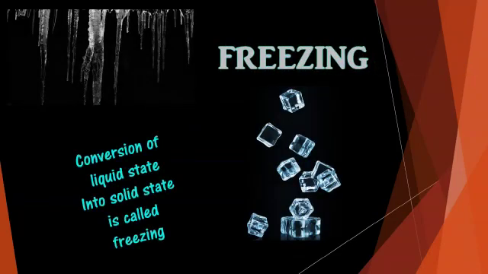Next is freezing. Conversion of liquid state into solid state is called freezing. The water kept in a fridge or an icebox becomes cooler and cooler, that is, its temperature falls. At a certain temperature, water does not get any cooler but starts freezing and forms ice. The temperature at which the freezing occurs is called the freezing point of water. Water freezes into ice at 0 degrees Celsius, therefore the freezing point for pure water is 0 degrees Celsius.